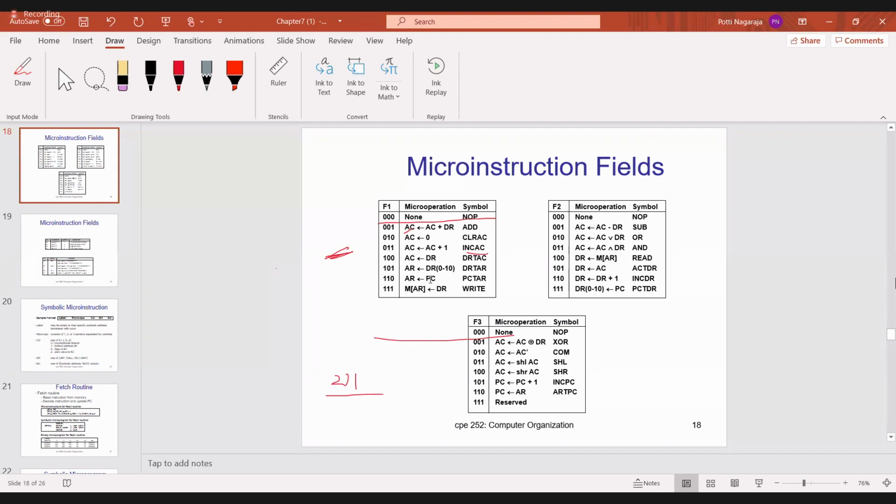You can ask, sir, can I transfer from bits 1 to 11? But you should not transfer like that. I mentioned 0 to 10. You have to transfer only 0 to 10 to AR.